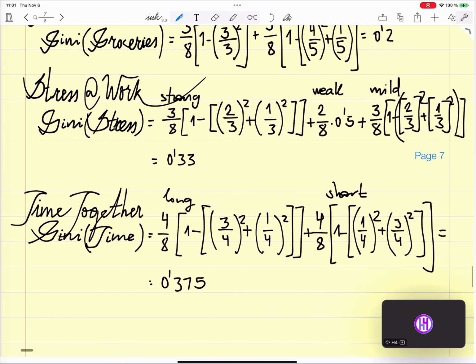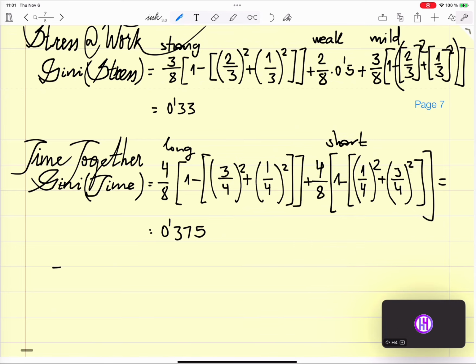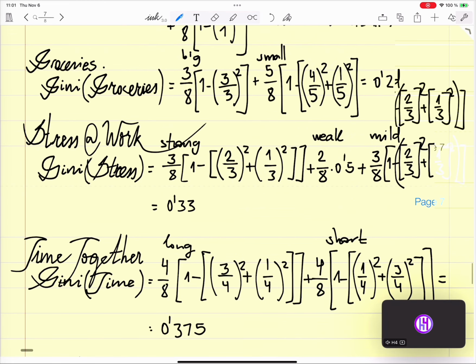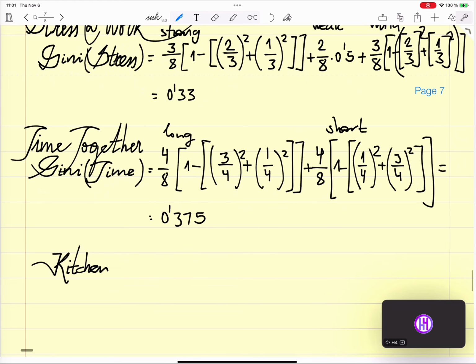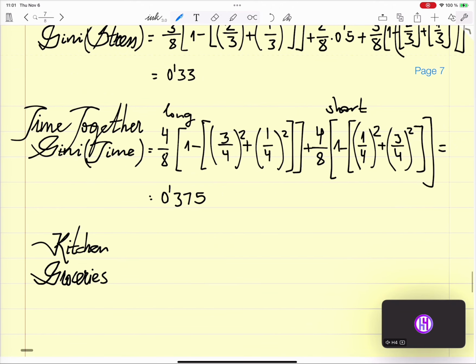Kitchen, second one, groceries, stress at work, and then time together.